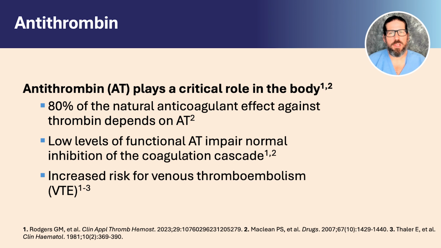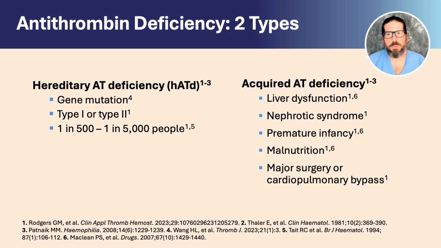Antithrombin is an essential glycoprotein in the regulation of coagulation. In fact, approximately 80% of the normal physiologic anticoagulant effect against thrombin is dependent on antithrombin. Reduced levels of functional antithrombin impair the normal inhibition of the coagulation cascade, leading to an increased risk for venous thromboembolism. Reduced levels of antithrombin may arise from a hereditary deficiency or may be acquired secondary to a range of